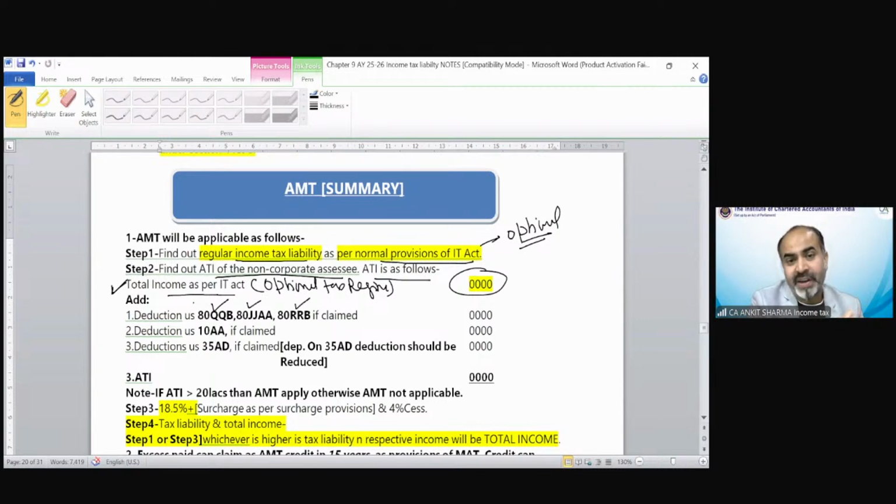So what is section 80QQB? What is the deduction under section 80QQB? Who will tell me? I'm not asking how much. I just need to know, Artik, for which purpose is section 80QQB applicable. That is if you are an author of a book, correct, other than a textbook. Clear? So like a Harry Potter book writer or a comics writer, they can claim the deduction of section 80QQB. Correct.